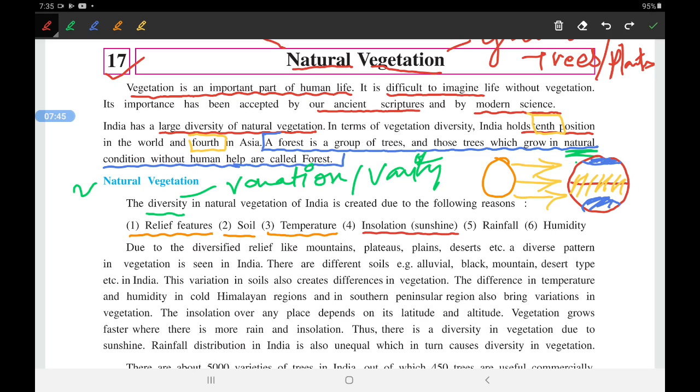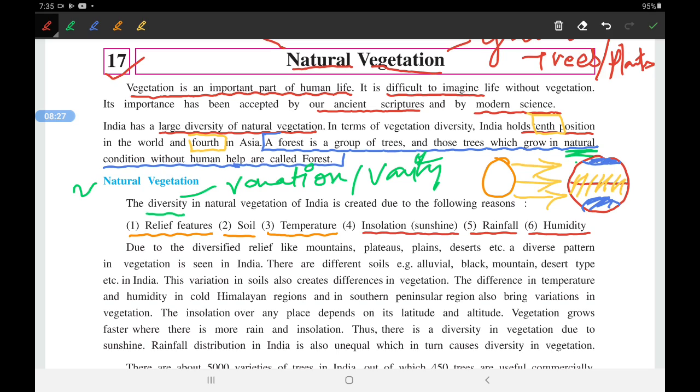The next important factor is rainfall: how much rainfall that particular place gets. Areas of the northeast get very heavy rainfall, while areas of western Rajasthan get very little rainfall. So it also depends on the rainfall. And the last one is humidity. How much humidity is there in the air? Humidity means moistness. How much humidity is in the air also affects the diversity or variation in the natural vegetation.